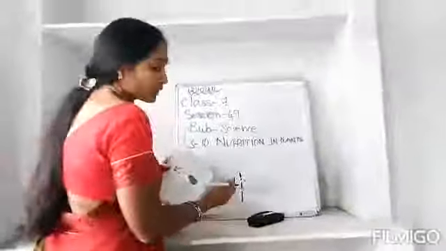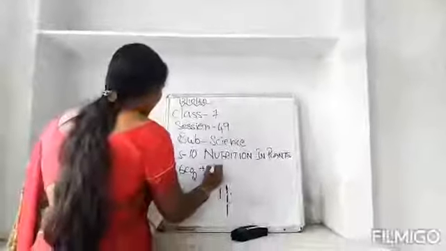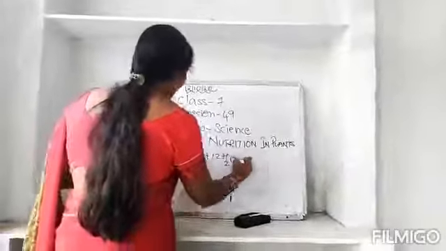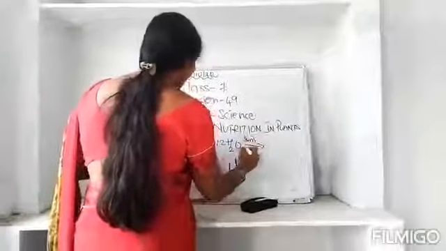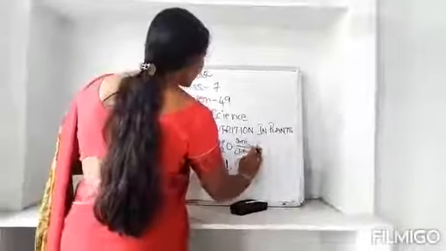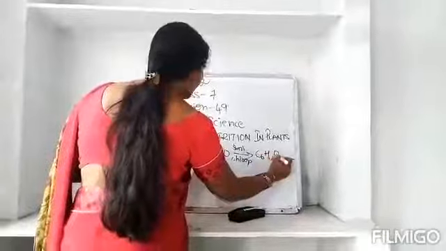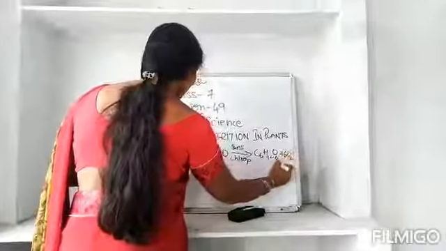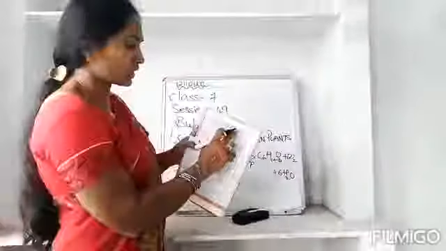And the equation goes like this. CO2 is the carbon dioxide, H2O is the water, in the presence of sunlight and chlorophyll will give out the glucose, oxygen and water.